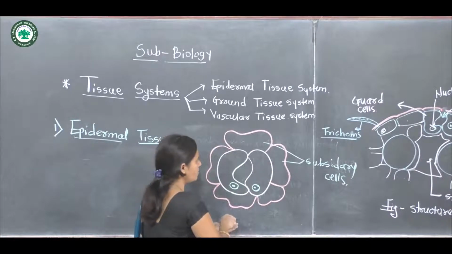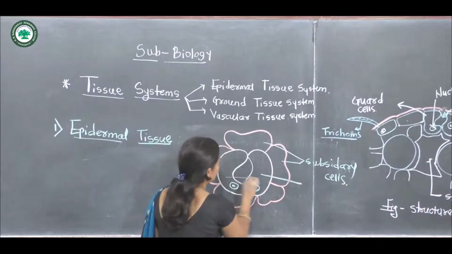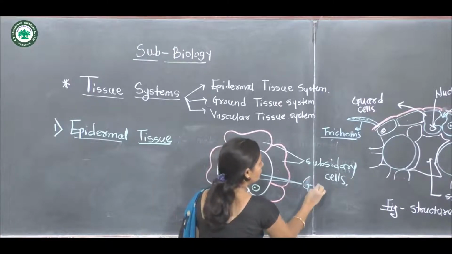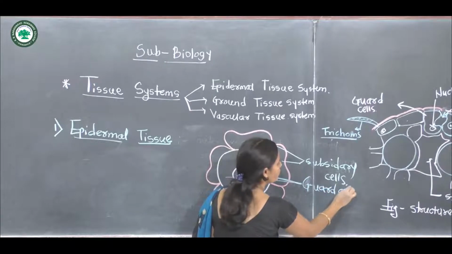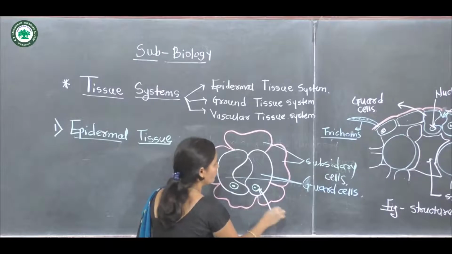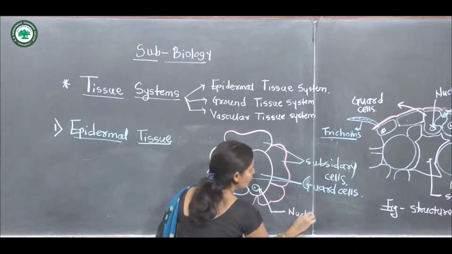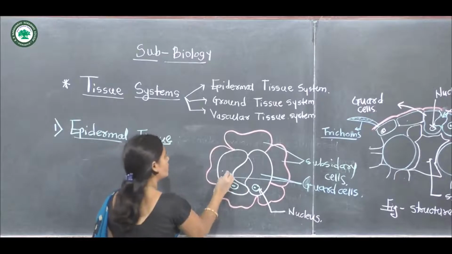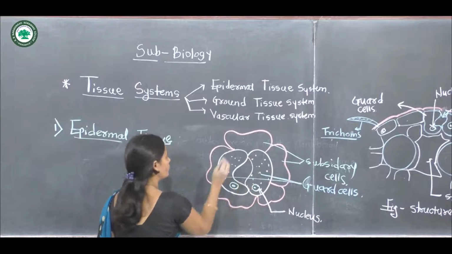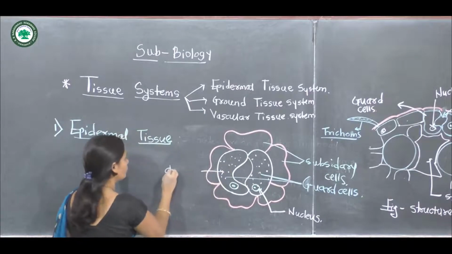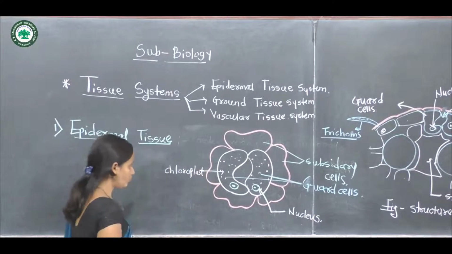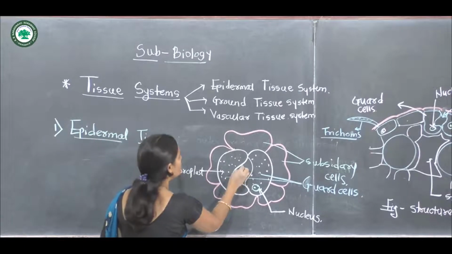These two cells are the guard cells. The nucleus and the chloroplast are present in them. This is the stomatal pore.